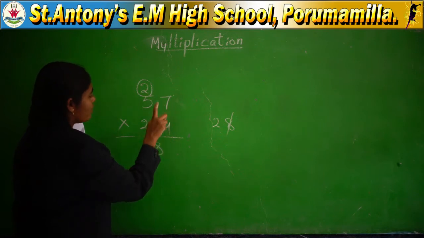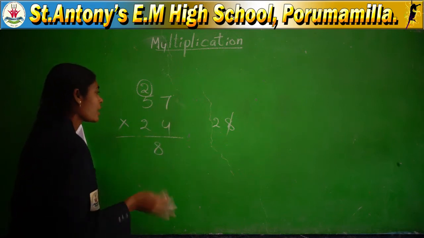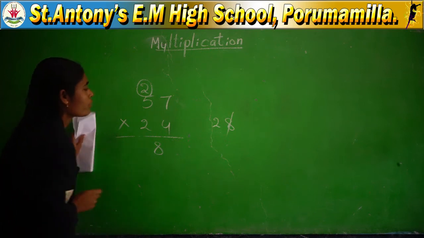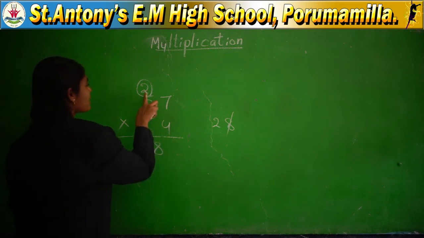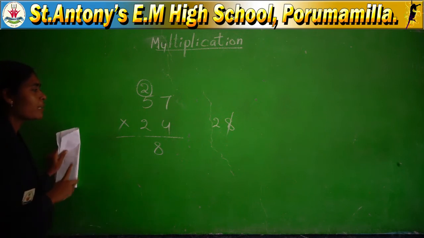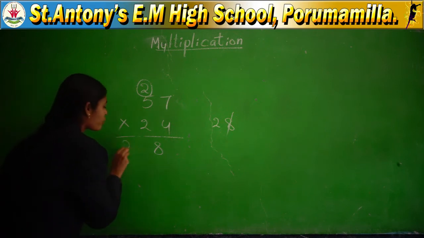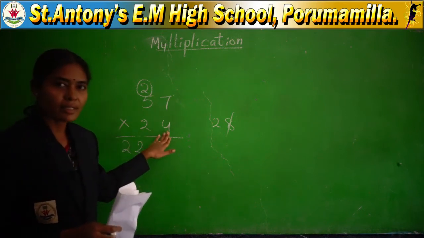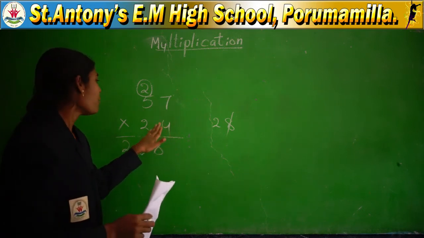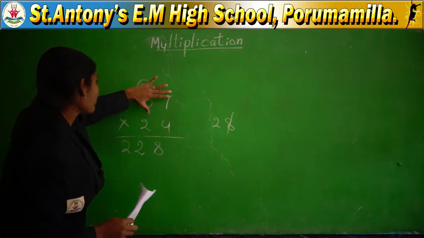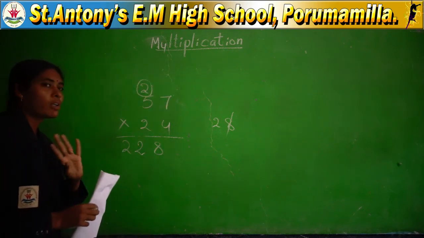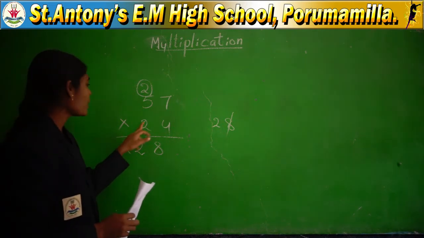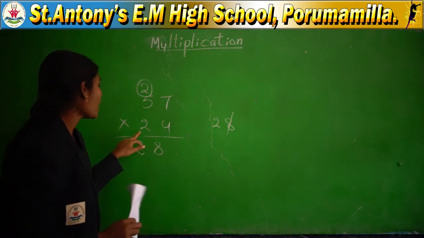With 4 and 7, 4 sevens you completed. Next, 4 5s are how much? 4 5s are 20. 20 plus the carry number 2 is 22. Directly write 22. Why? Because you have totally completed with the ones place digit of the multiplier. Multiplicand with multiplier, only 4 you completed. In the multiplier, one more digit will be there. What is that? 2. That you have to take.